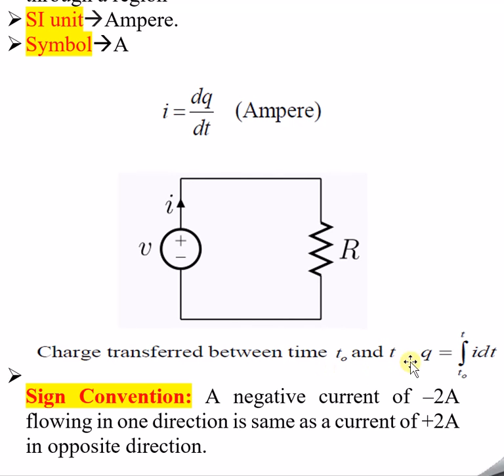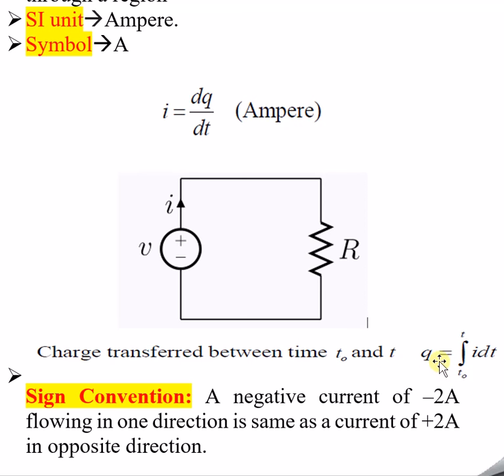So t naught and t, we are trying to integrate it with respect to dt, and we will try to get the total charge transferred within a specific time. If somebody asks, within this many seconds to this many seconds, within 0 to 5 seconds, how much charge has been transferred, it means we have to substitute and calculate.